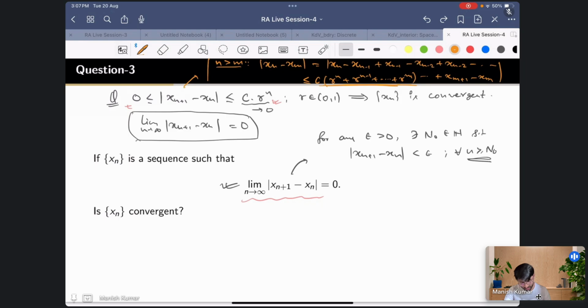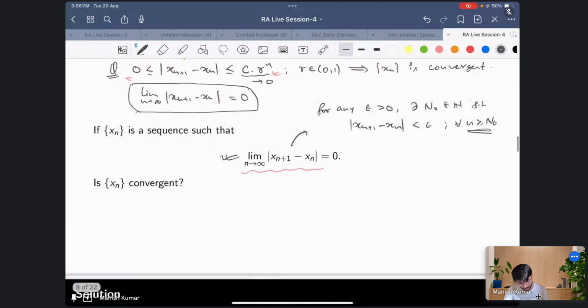So intuitively it seems that it should be true, but it is not. Can you think of some example? Now since I have told you the answer, that the result is not true, can you think of some sequence which is divergent? Then we'll try to figure out whether that condition holds or not. So can you give an example where the sequence is divergent?